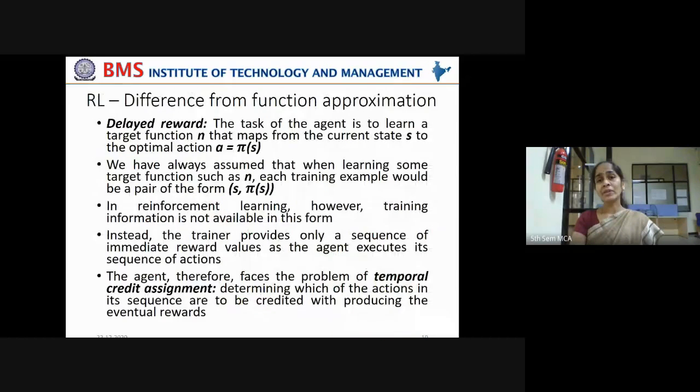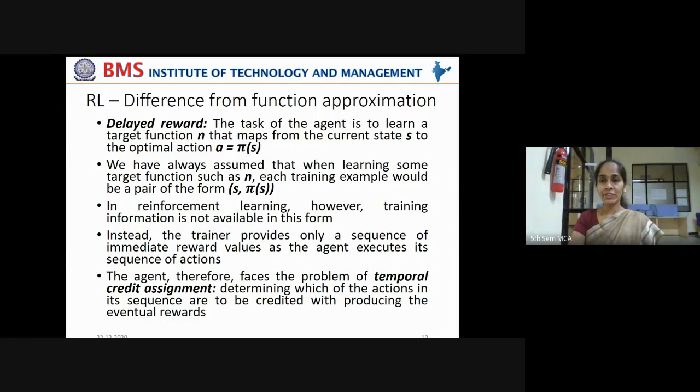Now, what is the difference between function approximation and reinforcement learning? In most cases, reinforcement learning is the same as function approximation. But what are the underlying differences, so that you do not get confused between applying reinforcement learning and a function approximation problem? One case is delayed reward.